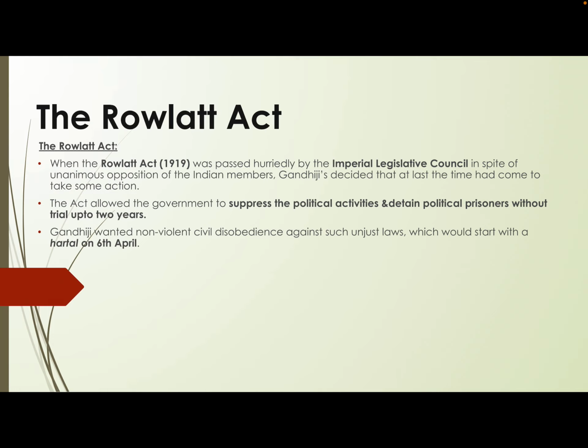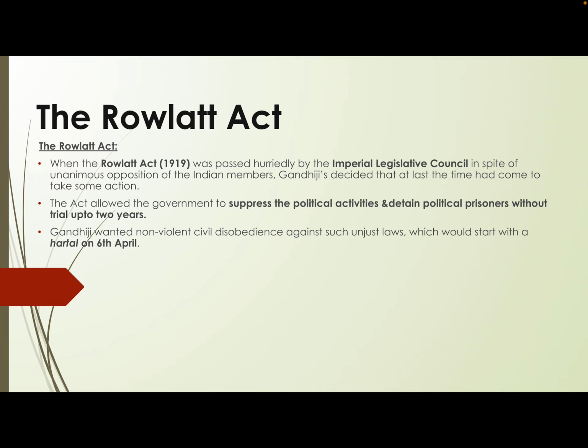Moving ahead. When this act was passed, Gandhiji wanted to oppose it as well, and he was actually taking steps. Definitely, he was a firm believer in ahimsa and non-violence. So he decided that yes, he would oppose this activity of the government, and he would use the non-violent civil disobedience movement against such unjust laws.